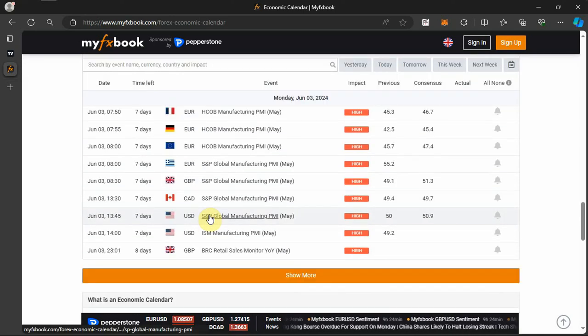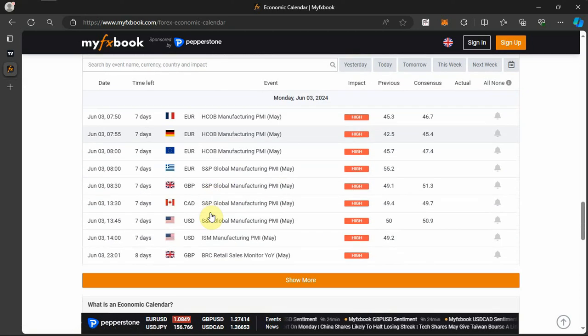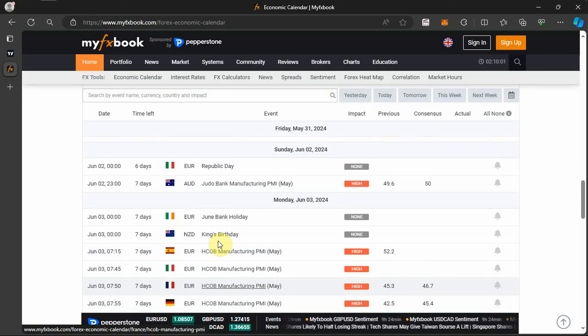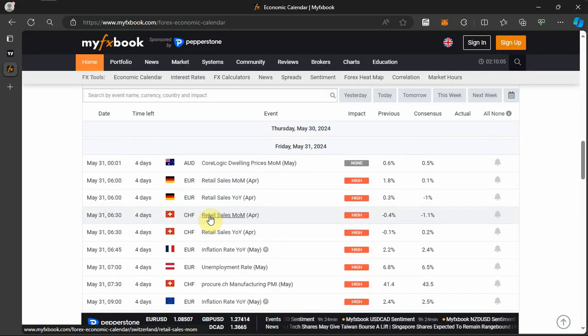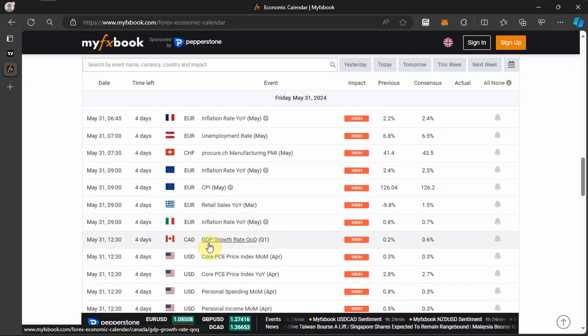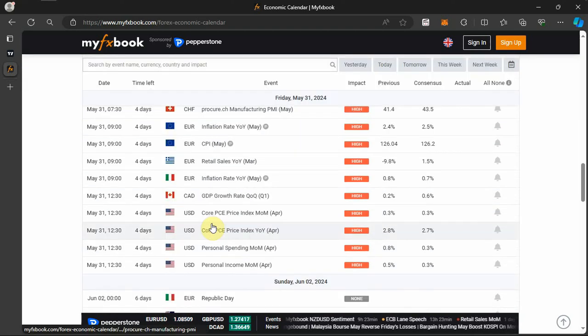And then on Friday too, we will be having the CAD high impact news. Friday we have CAD GBP growth rate. So a pair like USD CAD, expect movements Thursday for USD, Friday for CAD. So you take note of that if you are trading USD pairs and the Euro pairs as well. So that is just that for the economic news calendar.